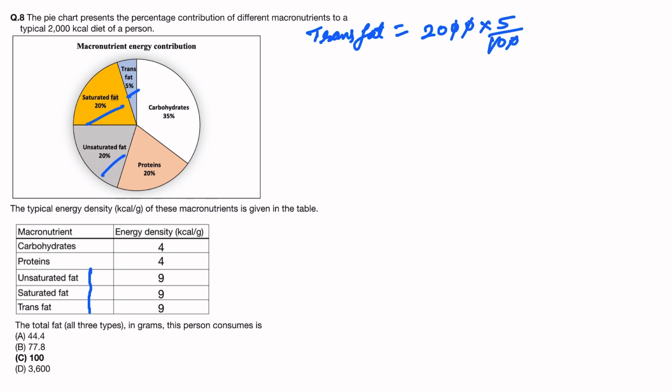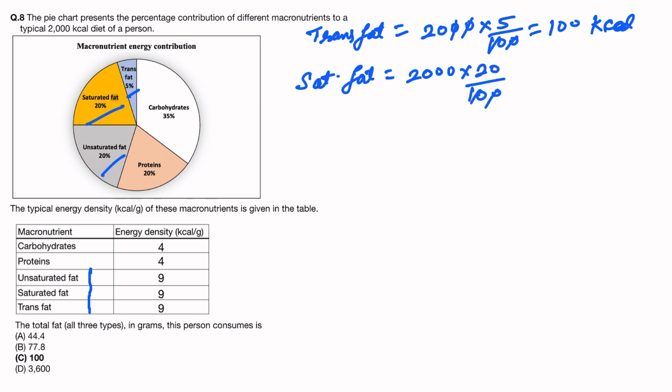This is 100 kilocalorie. Saturated fat will be 2000 into 20%, so 400 kilocalorie. And unsaturated fat is also 20%, so this will also be 400 kilocalorie.